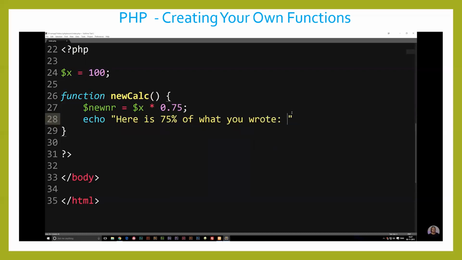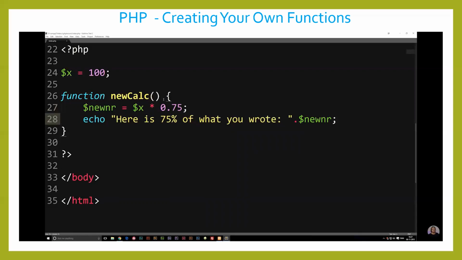So after the echo, we of course need to include the actual variable we have up here, the new number that we created. I'm just going to copy it and paste it after the string with a punctuation between them. And now we have a function that simply takes x and takes 75% and writes out, here's 75% of what you wrote.